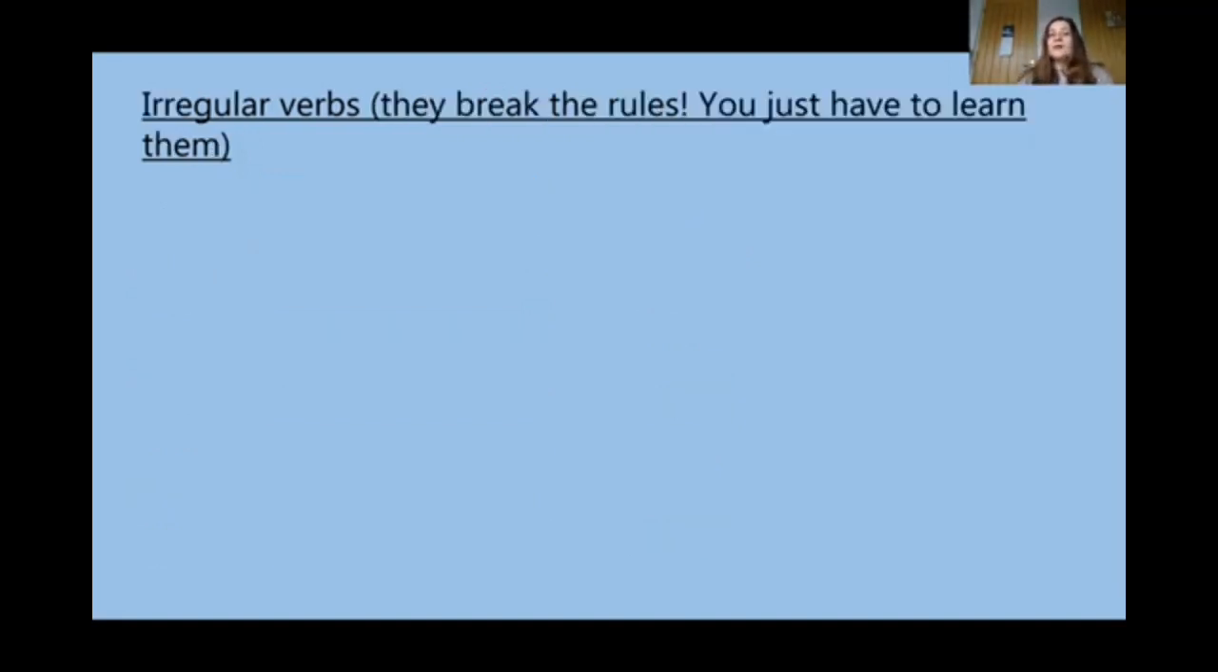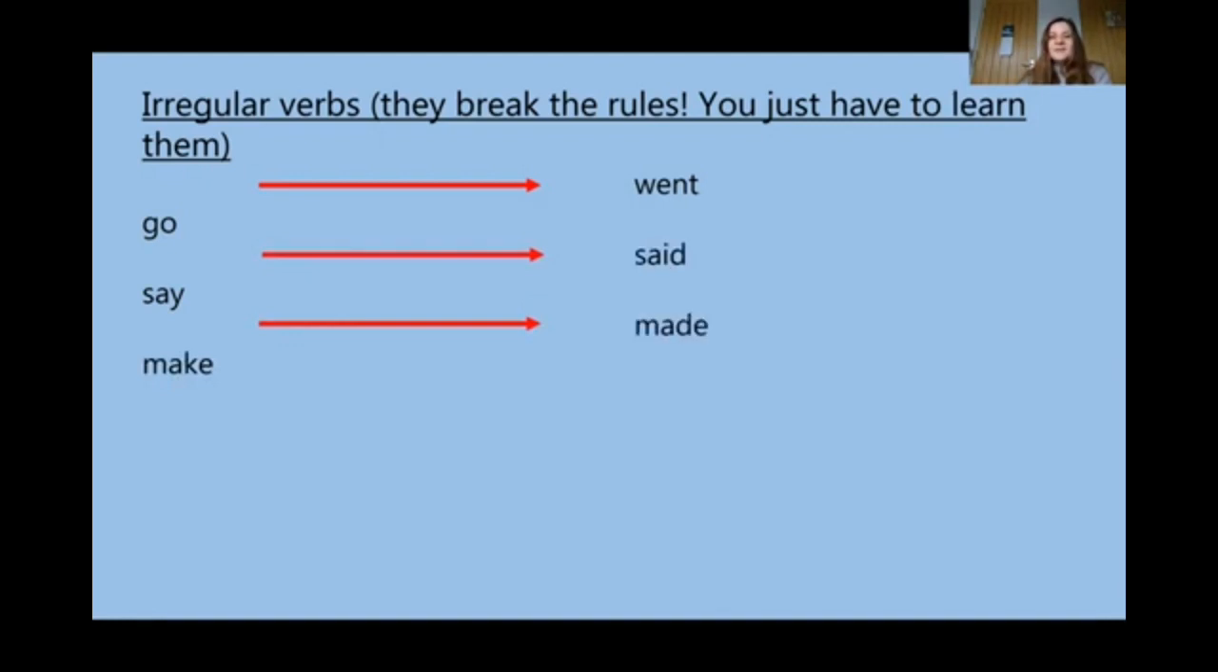Then we have irregular verbs. These verbs break the rules and you just have to remember them. You have to learn them off by heart. You have to remember them. These are verbs such as go. And you know that the past tense for go is went. The verb say becomes said. Make becomes made. Take becomes took.